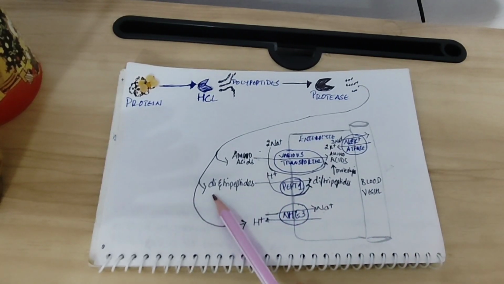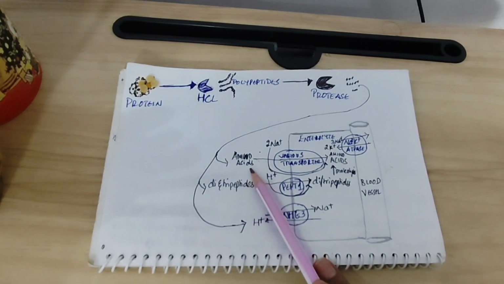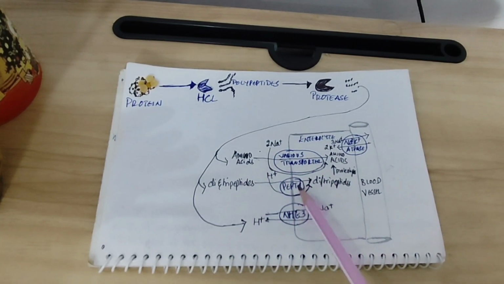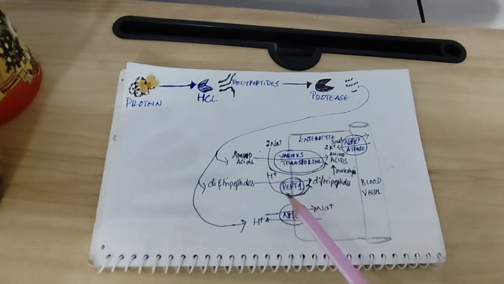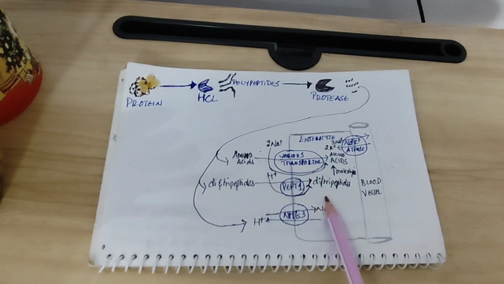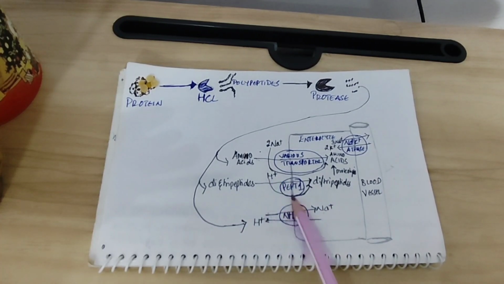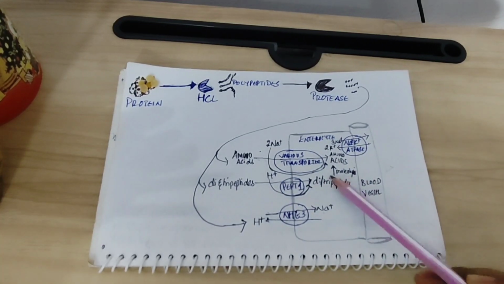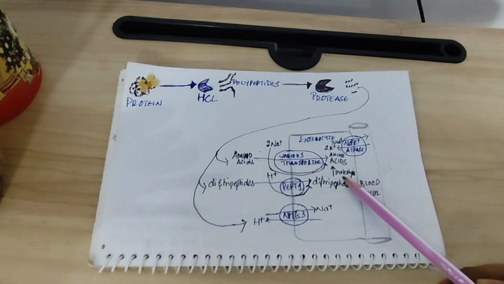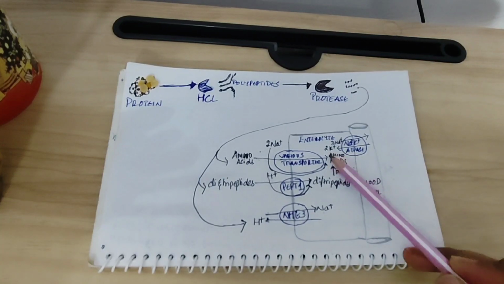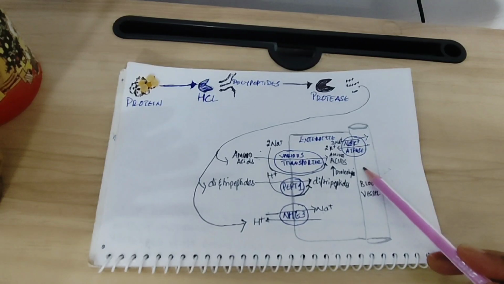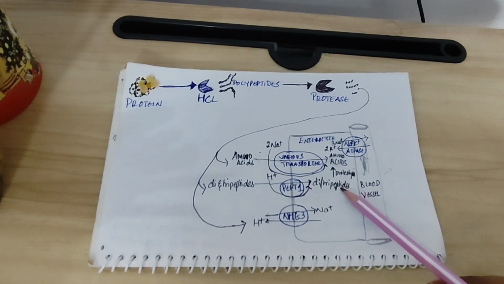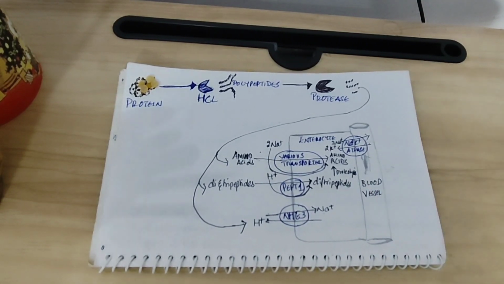Interestingly, our intestine absorbs di and tripeptides faster than free amino acids, thanks to a special transporter called pepT1. This transporter carries peptides along with hydrogen ions. As you can see, along with the hydrogen ion, it carries di and tripeptides. Once inside the cell, these di and tripeptides undergo proteolysis, that is, they are further broken down into free amino acids. And these free amino acids enter our blood vessel. And remember, only free amino acids are allowed to leave the cell and then enter blood.